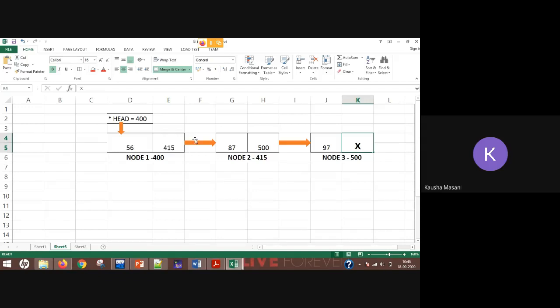Don't get confused with these arrows, that the arrow starting from this pointer is pointing at the data part. No, the pointer is pointing to the whole node, and this 87 is part of that node. Please be very clear with that.